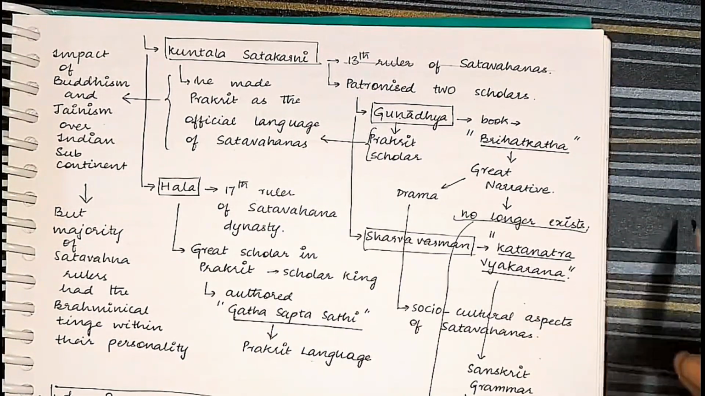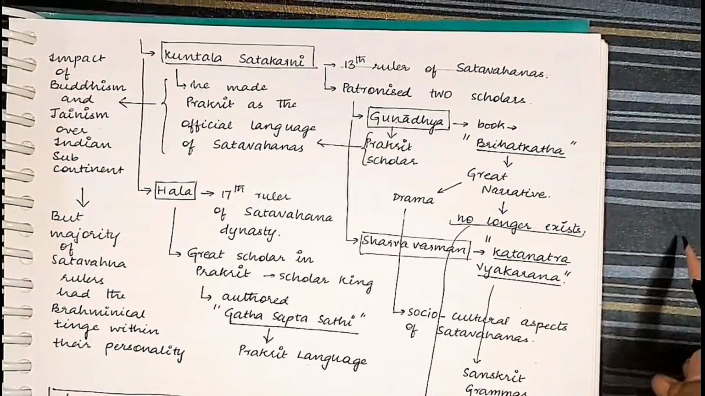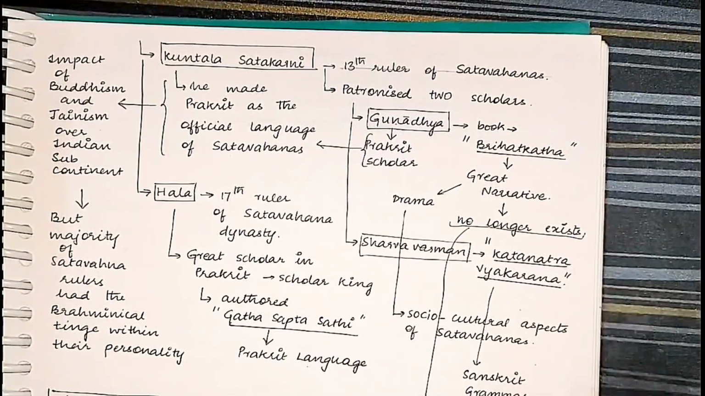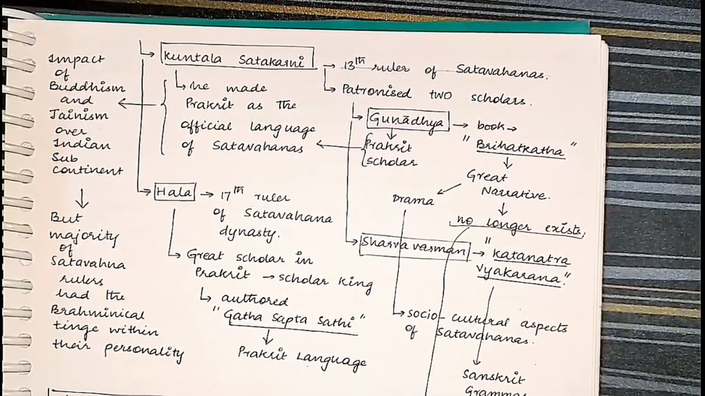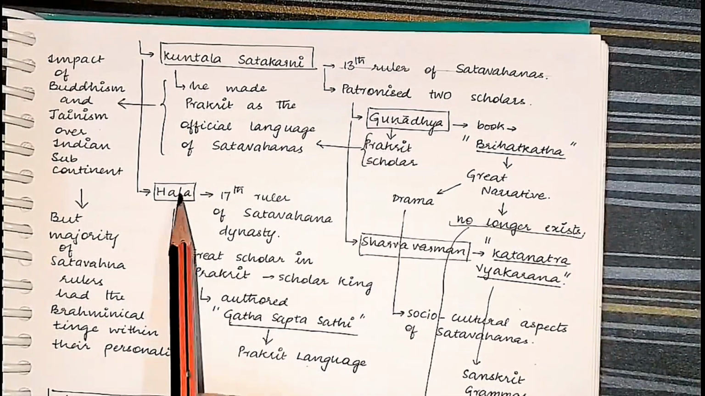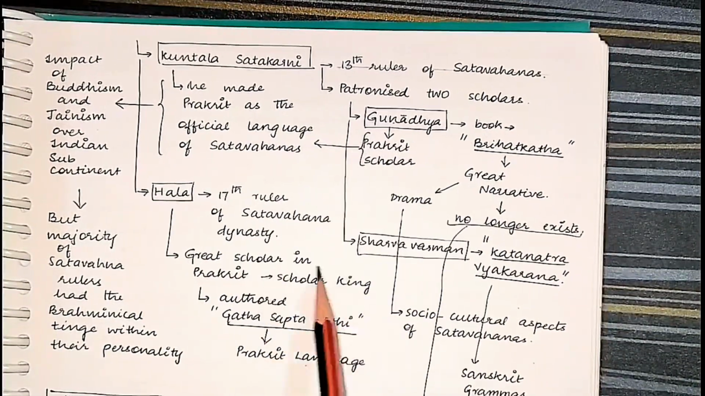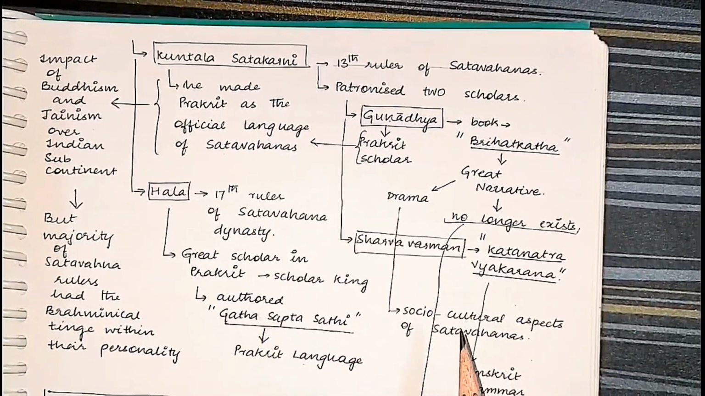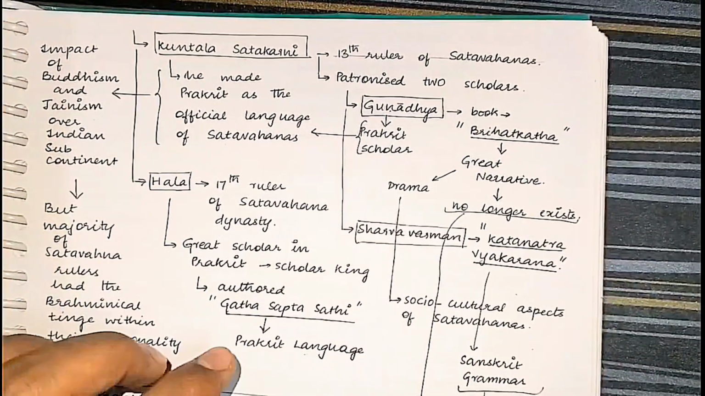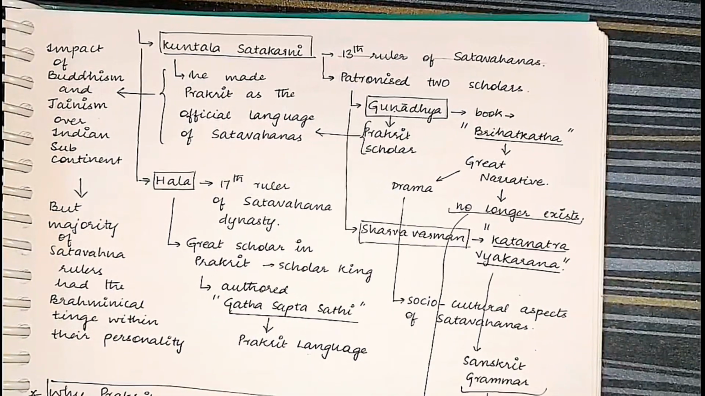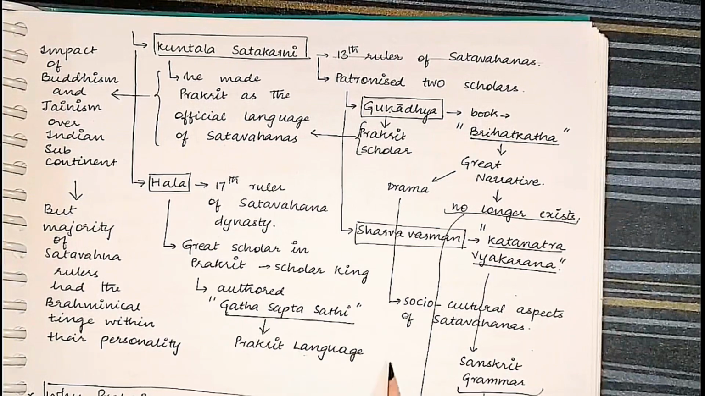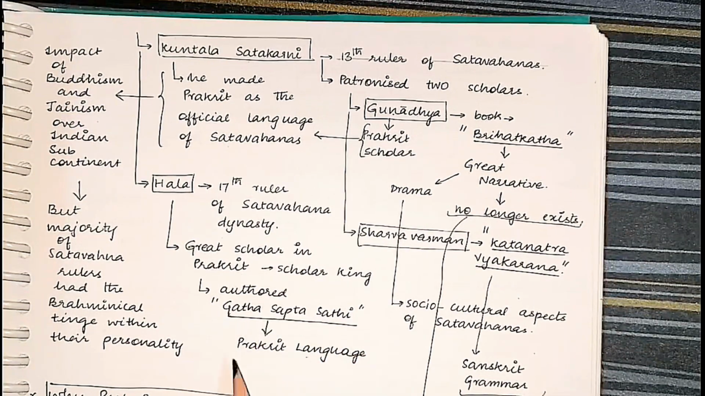See, remember, Shatavahanas are from the 1st century BCE to the 1st century CE. During that time, Buddhism was prevalent. So, because of the influence of Buddhism, Prakrit was made the official language. Next, Hala. Hala is a scholarly king of the Shatavahanas. He wrote the book Gatha Sapta Sati. This also explains to us the socio-cultural and religious conditions of the Shatavahanas. So you can also quote this in the literature. This is written in the Prakrit language.